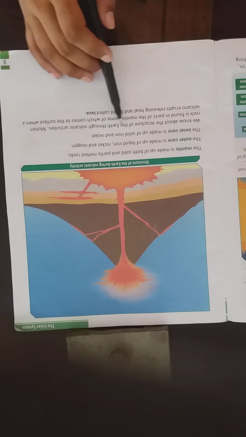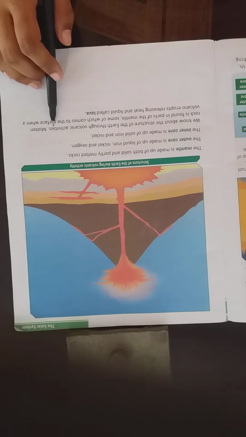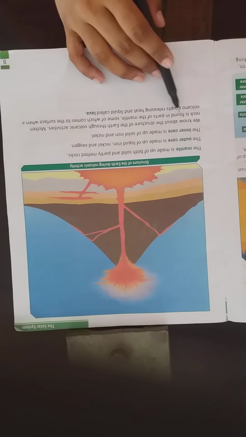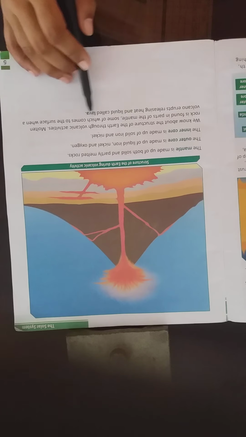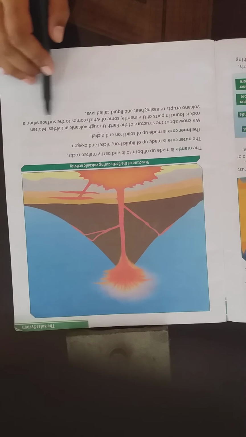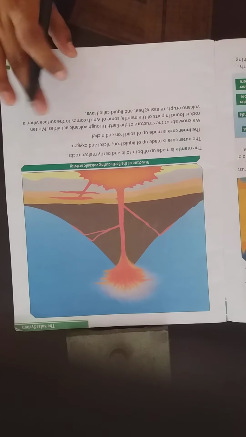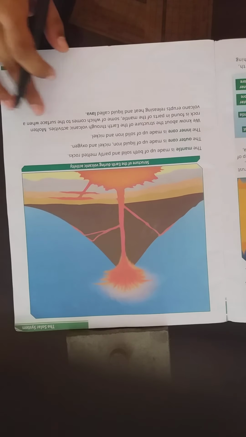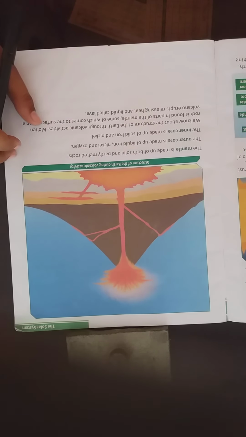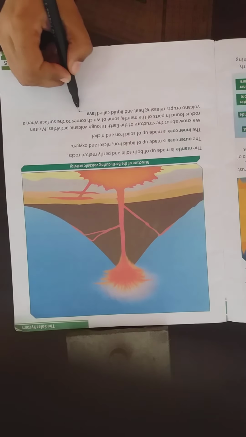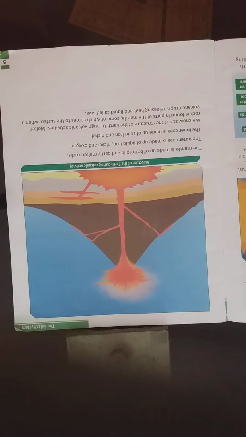We know about the structure of earth through volcanic activities. Molten rock is found in parts of the mantle, some of which comes to the surface when a volcano erupts, releasing heat and liquid called lava. That's the same thing I told you before, that mantle contains the molten rocks, and these molten rocks are known as the lava, and they come out only when a volcano erupts.